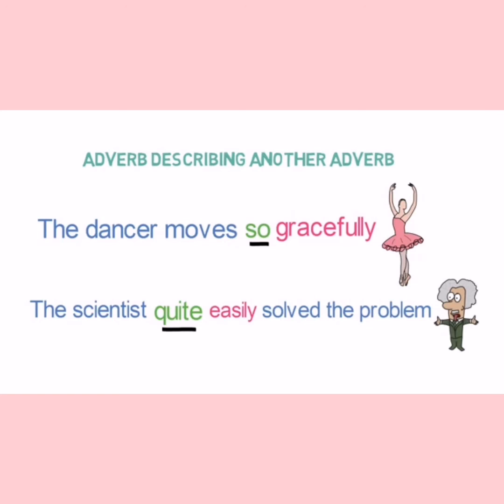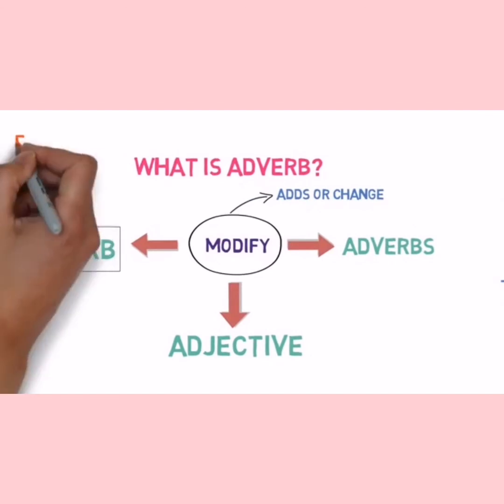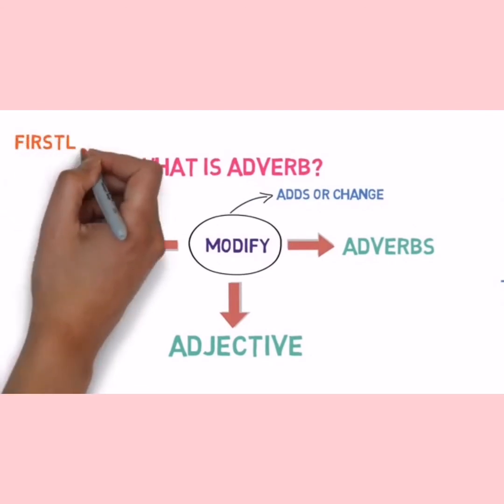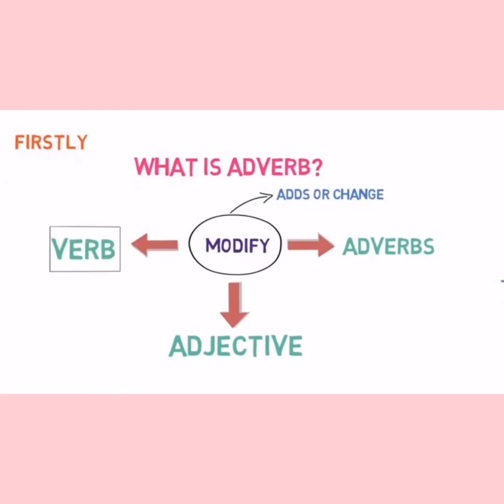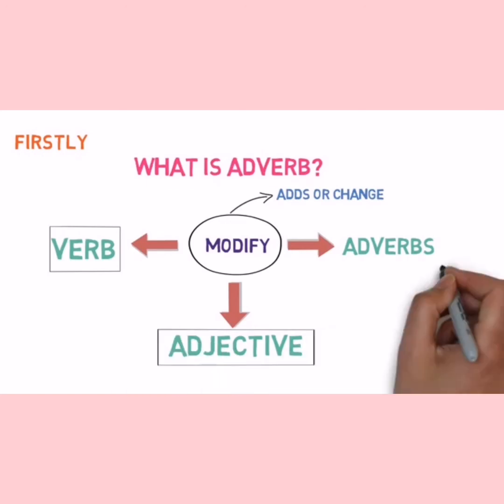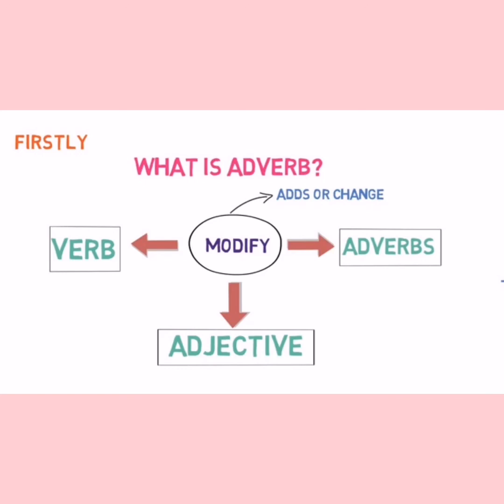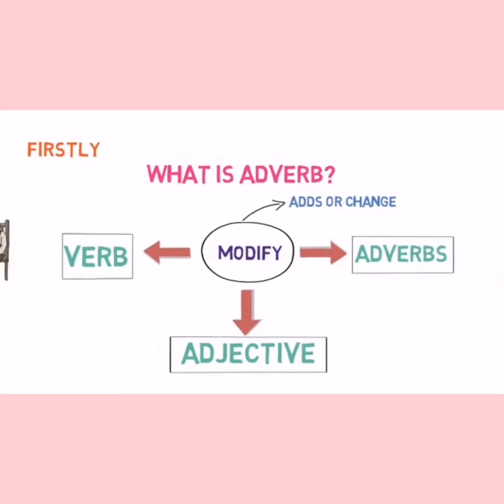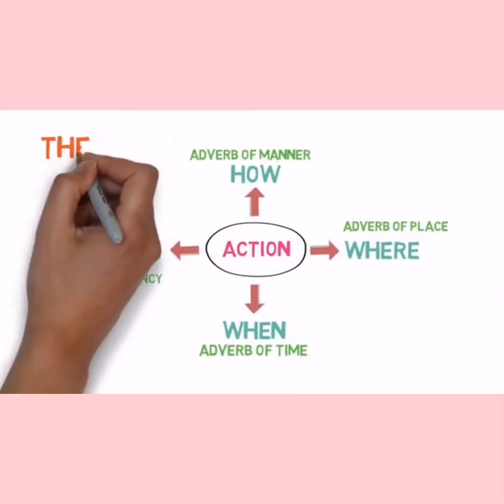Now let's quickly revise what we have learned from this video. Firstly, adverbs are the words that modify three things. That is verb, adjective or adverb. Depending on the way the adverb describes any action or the verb, they are further divided into four types.